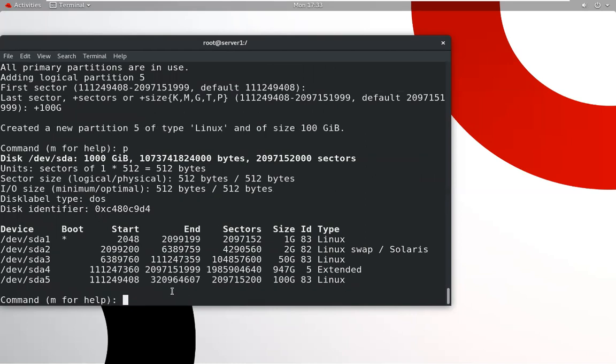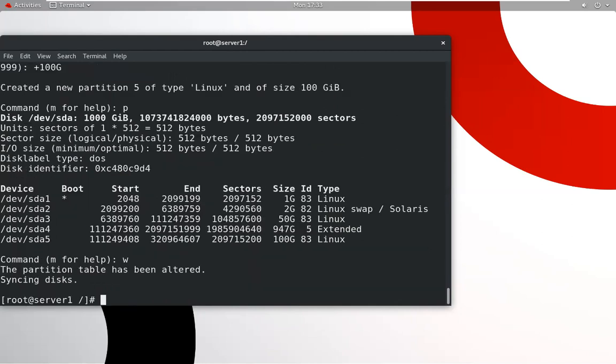In MBR, we can only create 4 partitions, so 4 can become 15. So we want to save this information, just W. After creating the partition, what is the standard? First create the partition, then update the partition table. So first update the partition table, then format this partition.